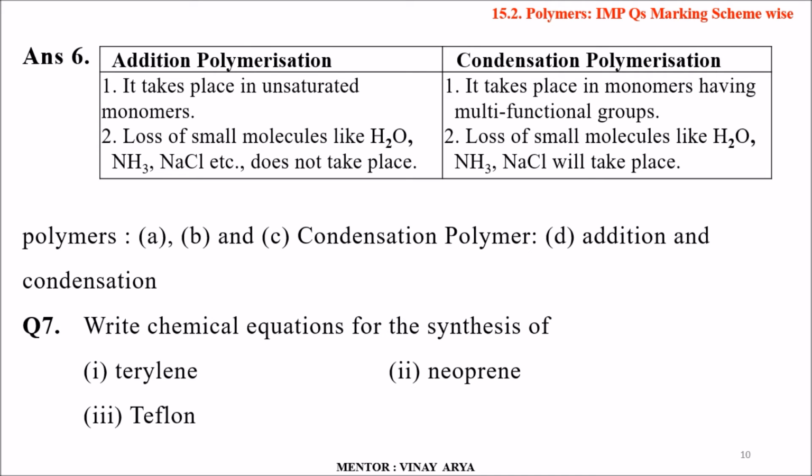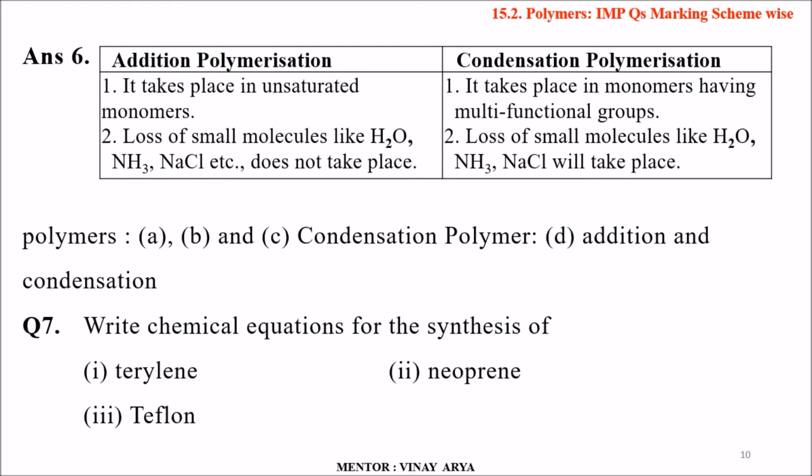So when we talk about the differences between addition polymerization and condensation polymerization, the first is that addition polymerization takes place in unsaturated monomers, while condensation polymerization takes place in monomers having multifunctional groups.